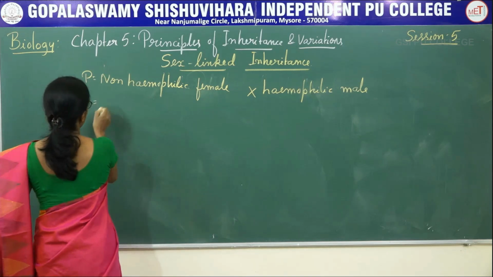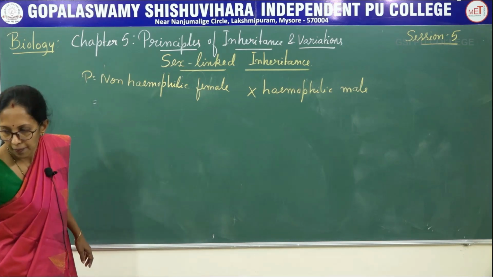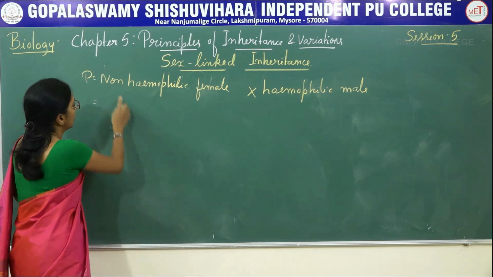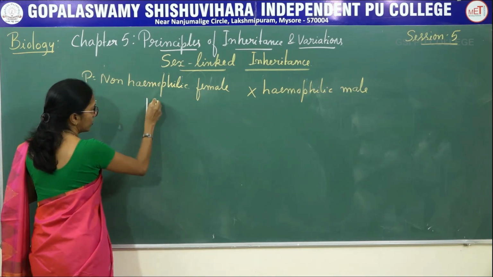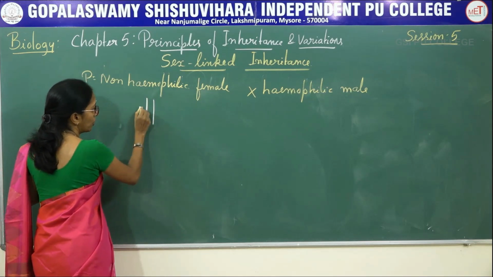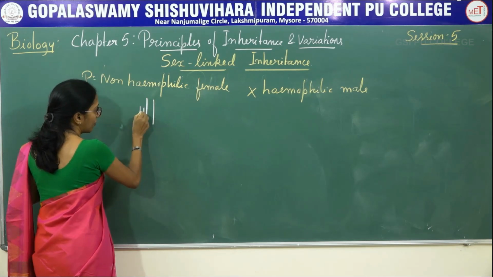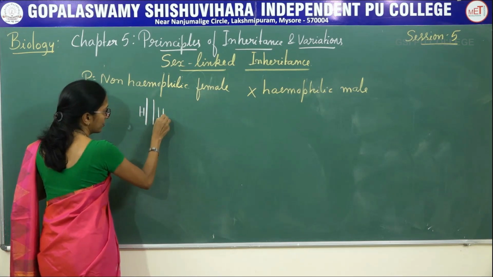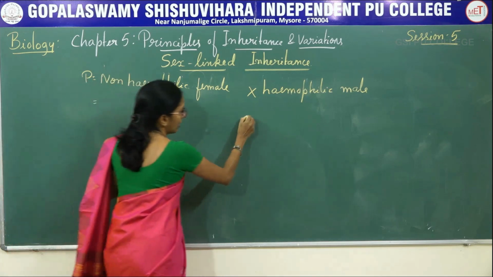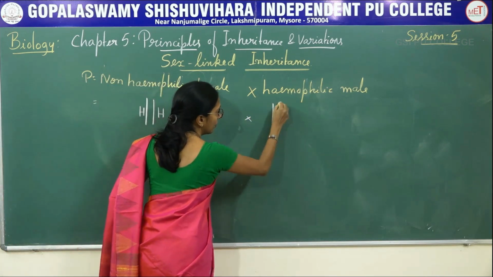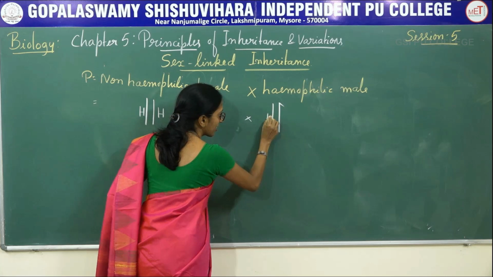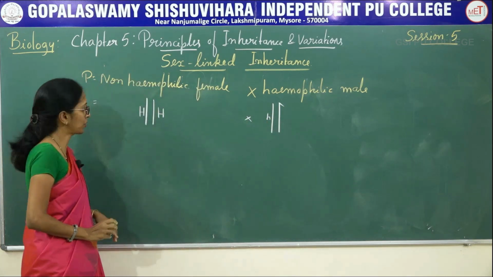Now coming to the genotypes. So here, non-hemophilic female, same thing, 2X chromosome, and here capital H. And hemophilic male, that is, it is a recessive gene present on the X chromosome.